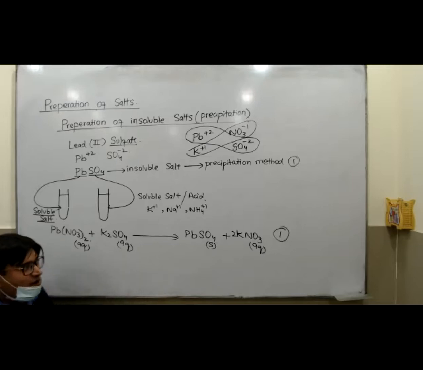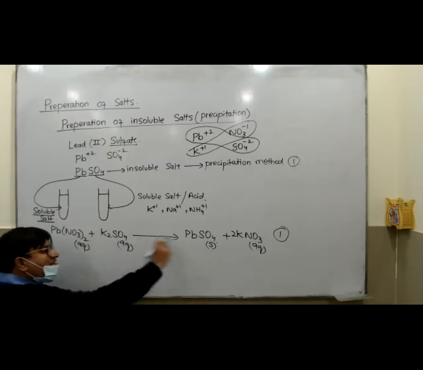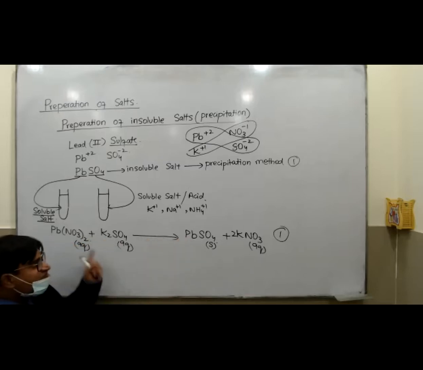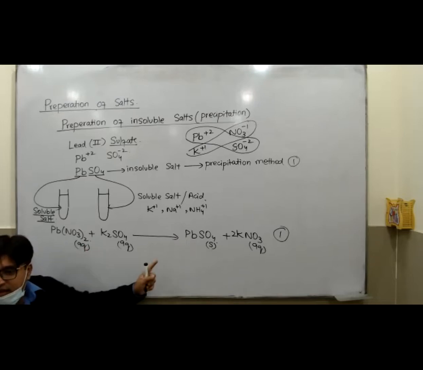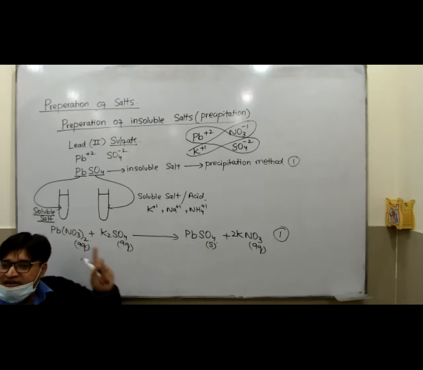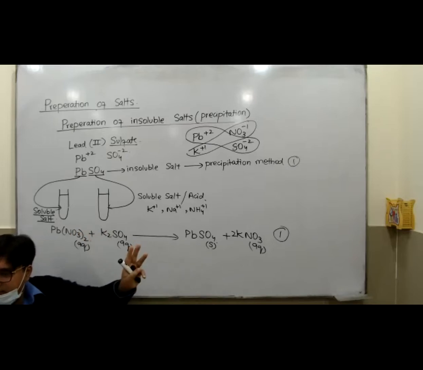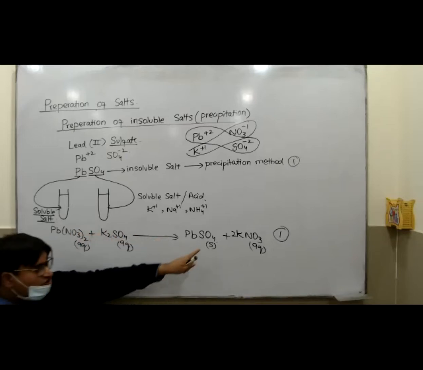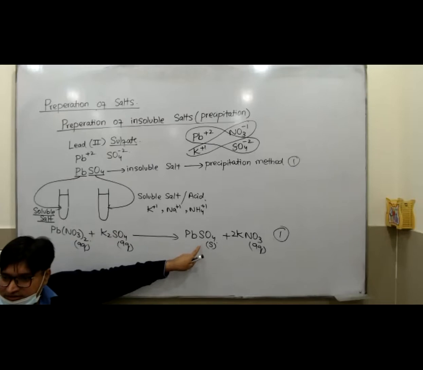Now have a look up here. First of all, we are going to start with the simple Desi method. Have a look at this equation. Just find anything which is solid, liquid or gas in the whole equation. This thing is solid. If liquid, L would be written.